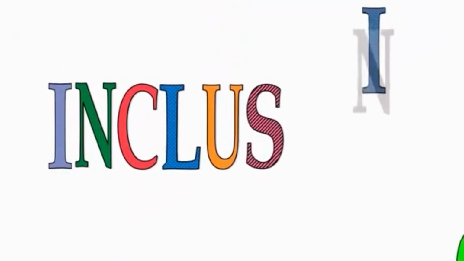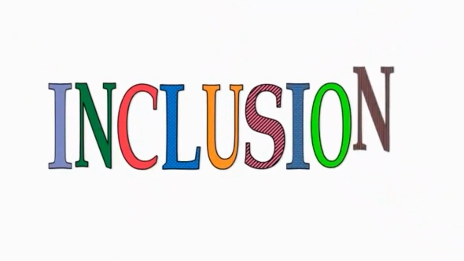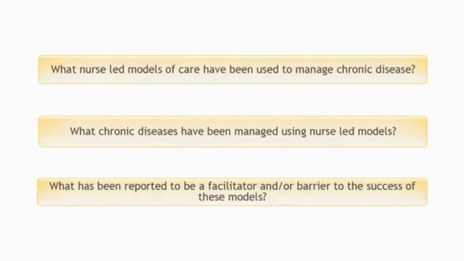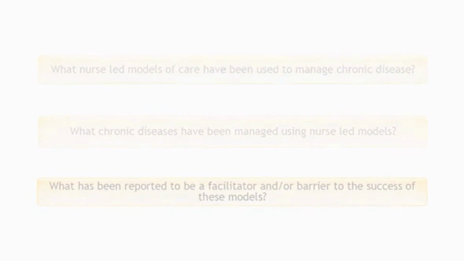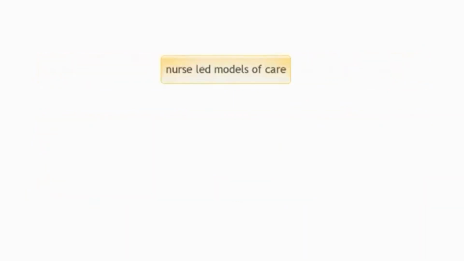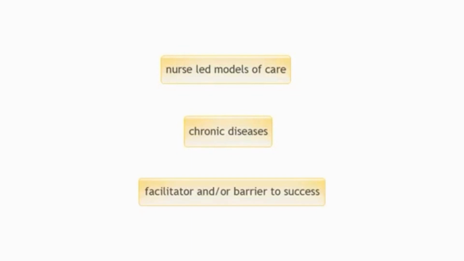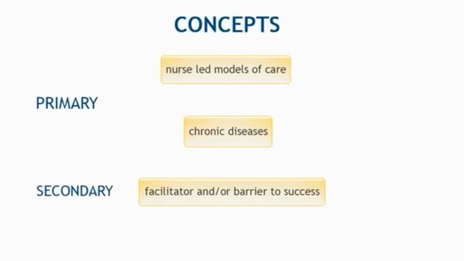Based on this objective and question, we can now start putting together inclusion criteria for the review, the elements or factors that must be present in each source of evidence for it to be eligible for inclusion in the review. To do this, we simply break our objective and questions down into their component parts. For example, nurse-led models of care, chronic disease, facilitators of success, and barriers to success. In this example, each of these elements could be thought of as a concept.